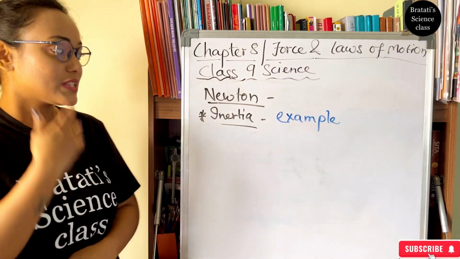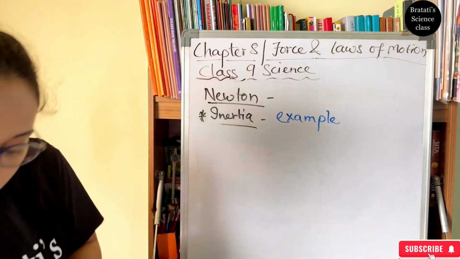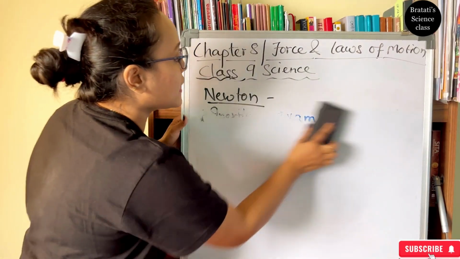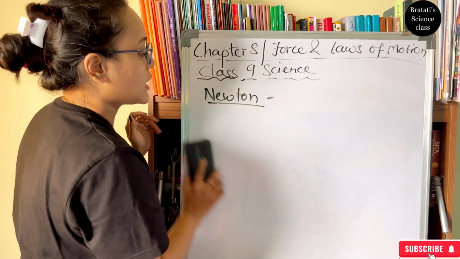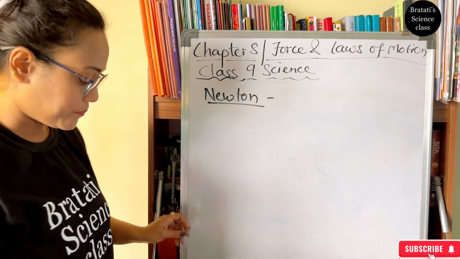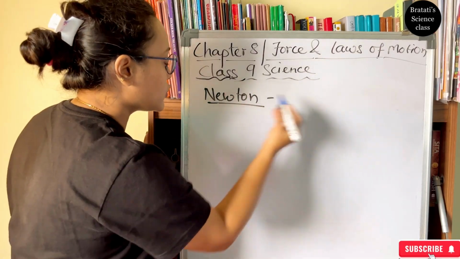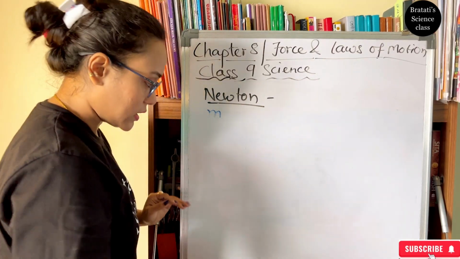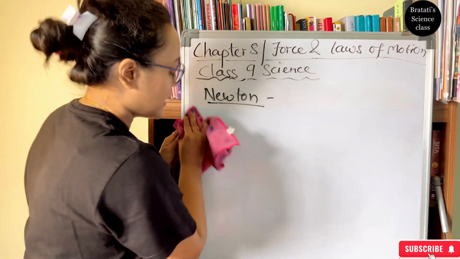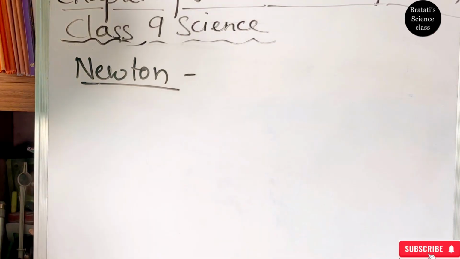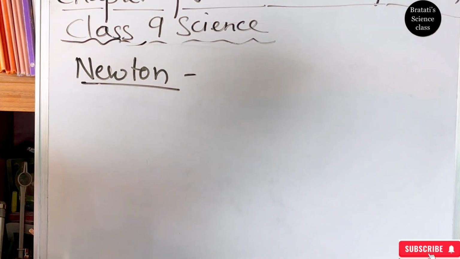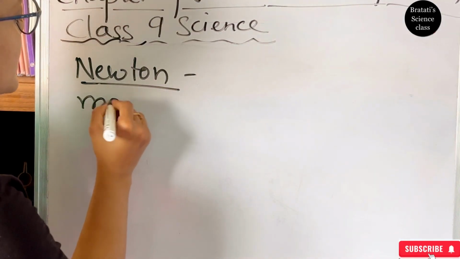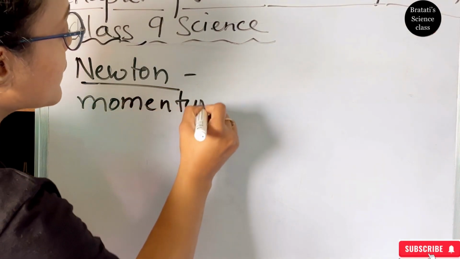So now with this, we are moving to Newton's second law, where the word momentum comes. Before going to the second law, we will learn a new term. What is momentum?